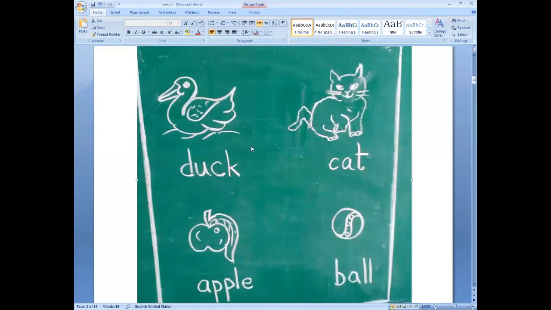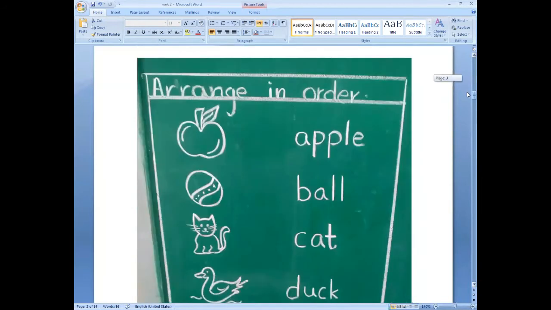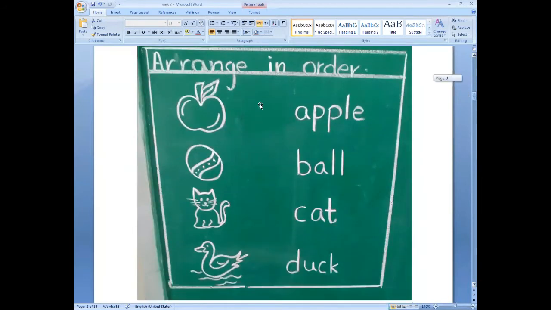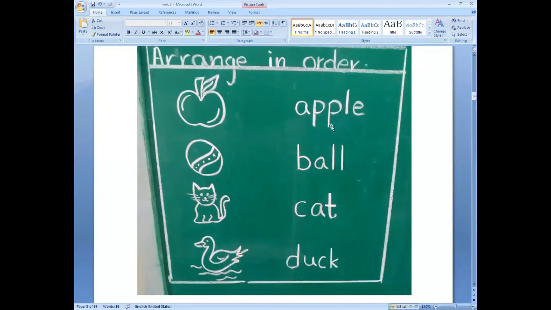Okay, first one is apple, second one is ball, then cat, C-A-T, cat. Now our fourth one is duck, D-U-C-K, duck. Okay, now we have arranged these words in alphabetical order. Look here. First one is apple, A-P-P-L-E.